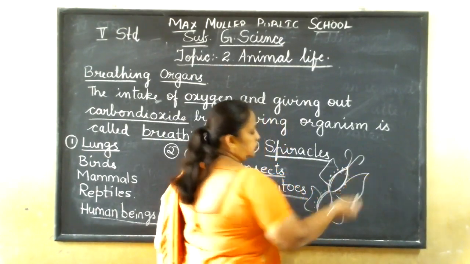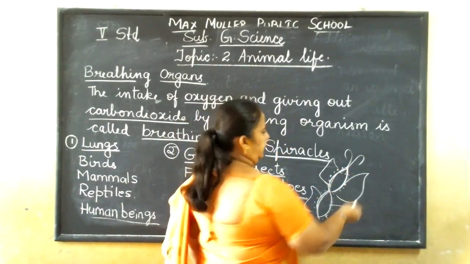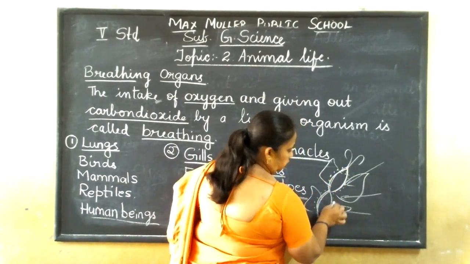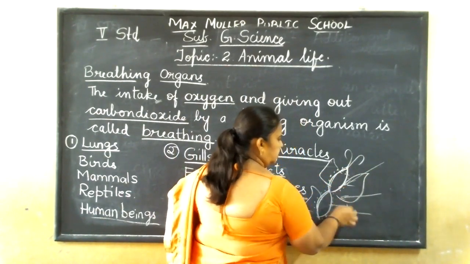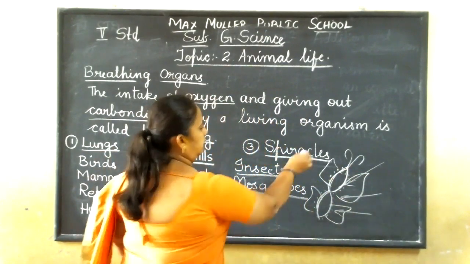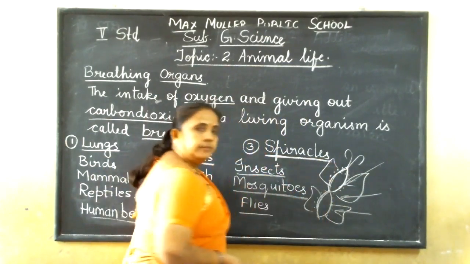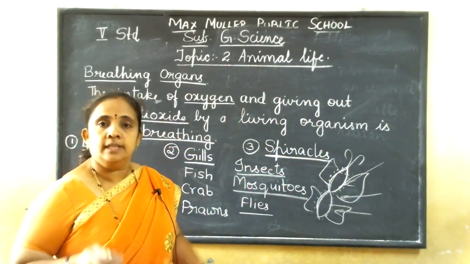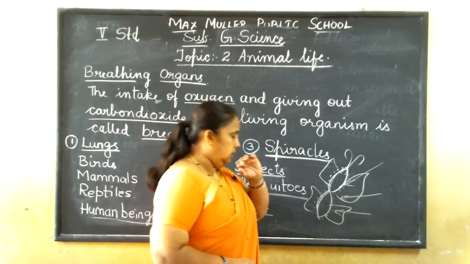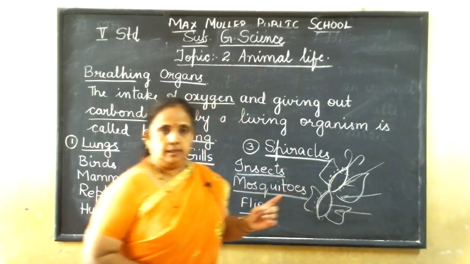So when it takes the air inside, through these tiny holes the air is going to enter into the body. Those tiny holes are called spiracles. The tiny holes which are present underside the body of an insect or mosquito or flies are called spiracles.